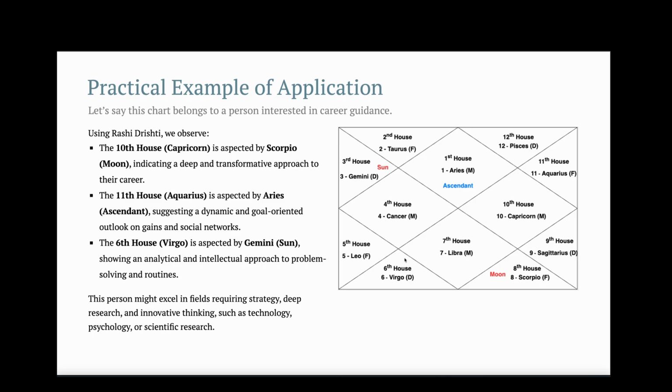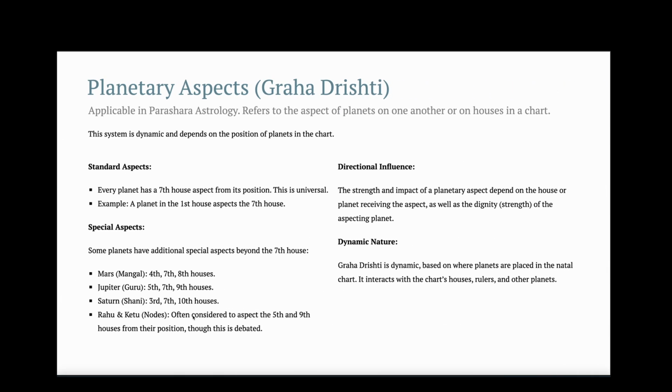And the 6th house is aspected by Gemini Sun, so it will show an analytical and intellectual approach to problem solving and day-to-day tasks. What we can conclude is that this person might excel in fields requiring strategy, deep research, innovative thinking such as technology, psychology, or scientific research.